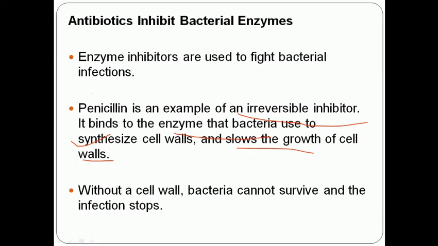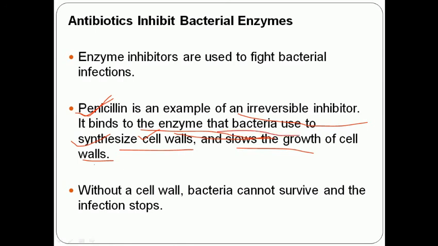Penicillin affects the enzyme that forms the bacterial cell wall, because the bacterial cell wall has specific enzyme proteins that are not present in plant cells, and animal cells do not have any cell wall.